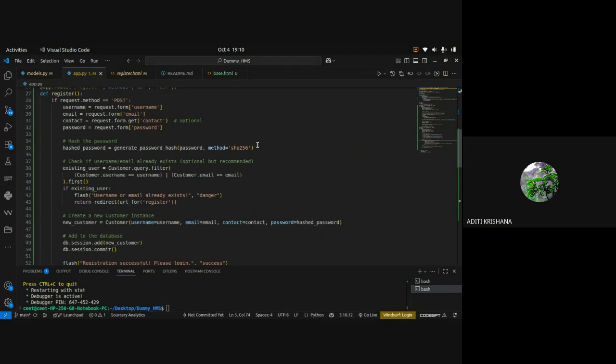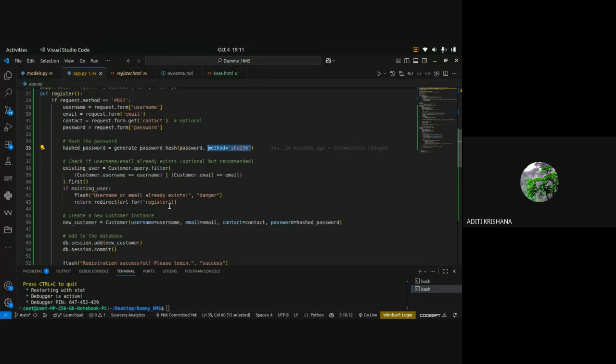Now the hash password has been set up. We have defined the method for how it is going to be set up. See what happens, why I have predefined the method. Any hash code will be set up for 1234, and at last it will have this particular thing written. It is one of the coding practices which I have directly copied from the documentation of Flask. So don't worry about that. This will not be asked in your Viva.